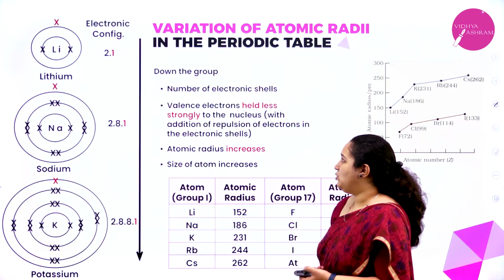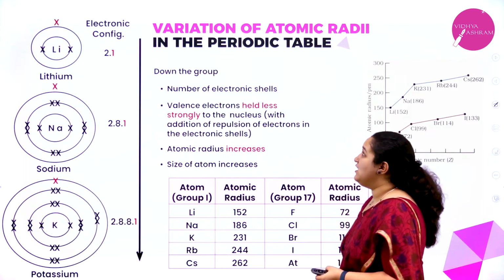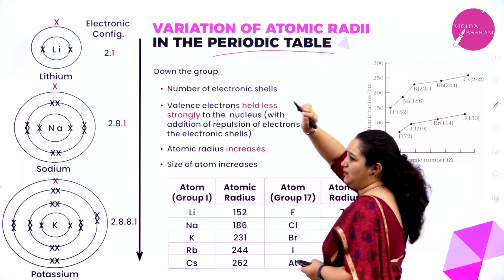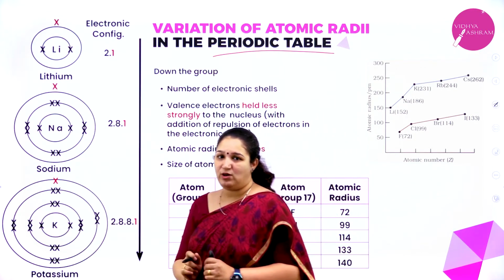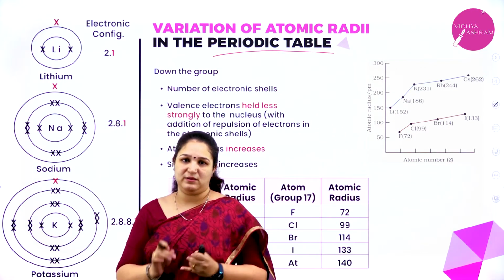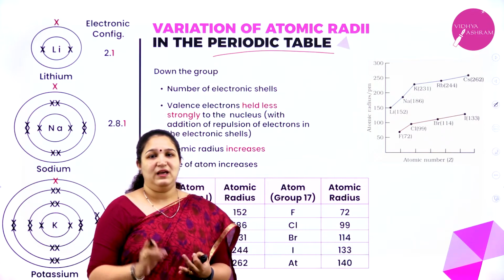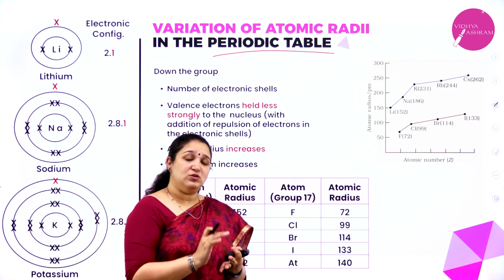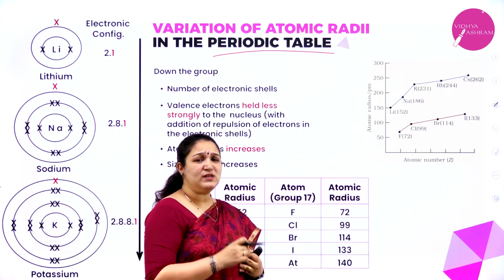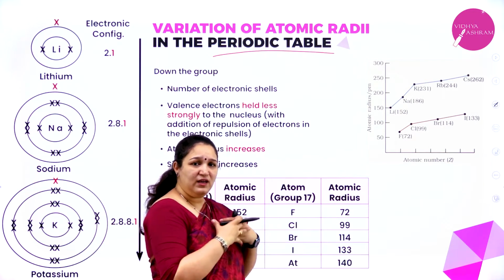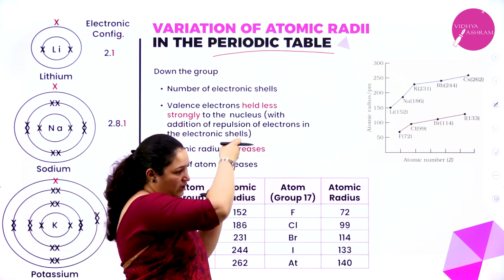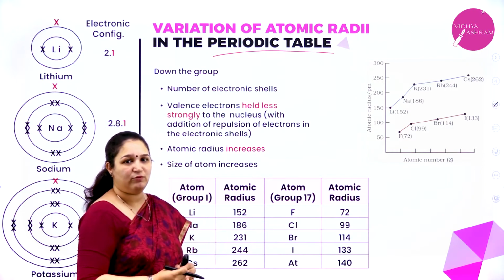Next, what do we have? We have the variation of the atomic radii in the periodic table. Now we understood what we mean by atomic radii. It can be measured in three terms: covalent radii, metallic radii, or van der Waals radius. Correct? So now, how is this atomic radii varying in my periodic table? We have to learn what is happening along the period and down the group.